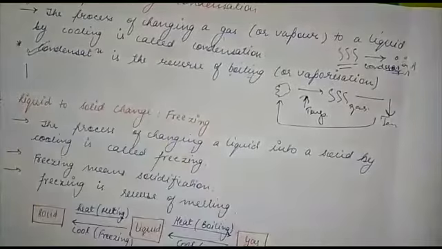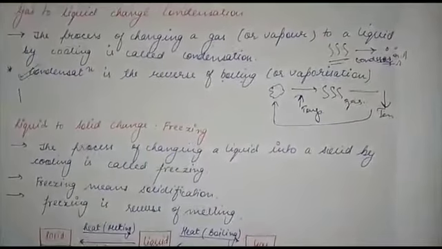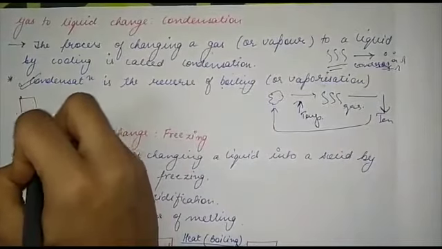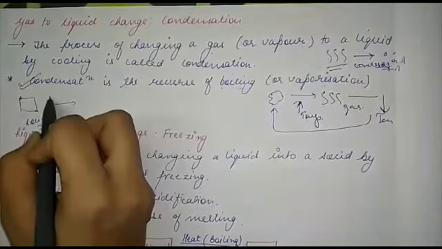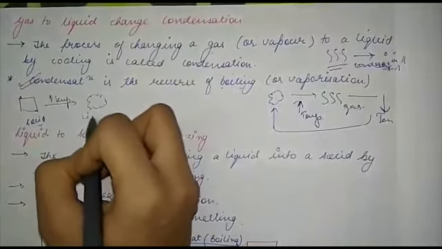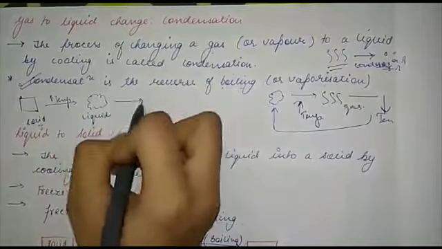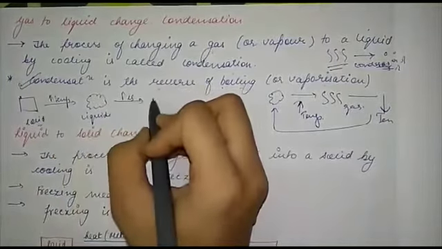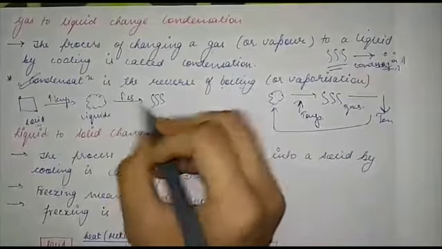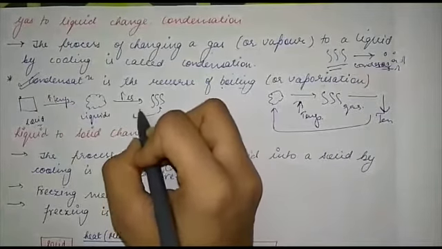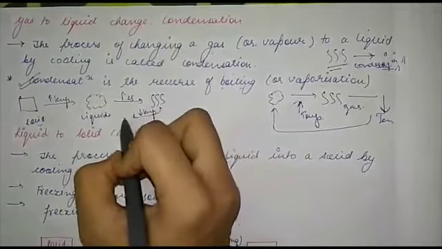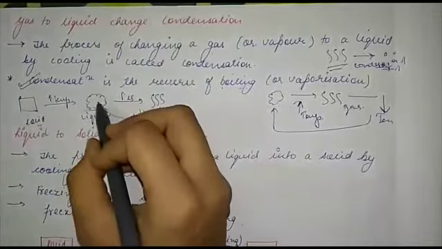This is a solid. You apply heat, increase the temperature, you reach a liquid state. Again, you increase the temperature further, you reach the gaseous state. Now we are going in reverse. You decrease the temperature, which means lowering the temperature. You reach where? Liquid. Till here we have reached.